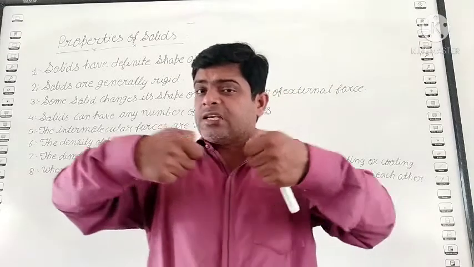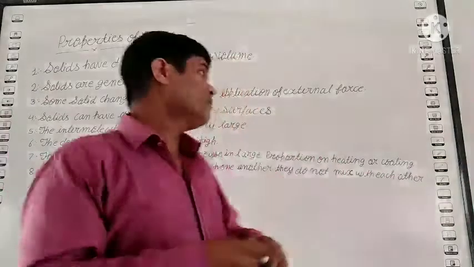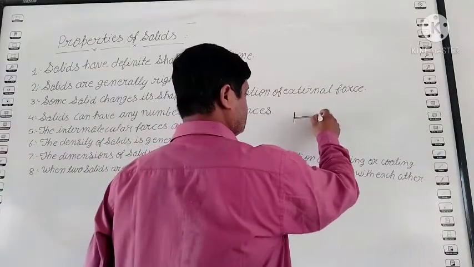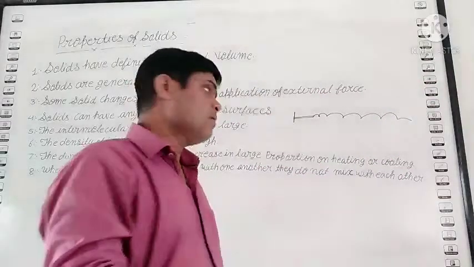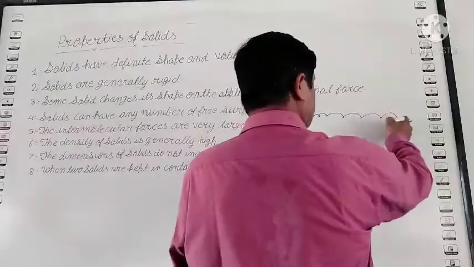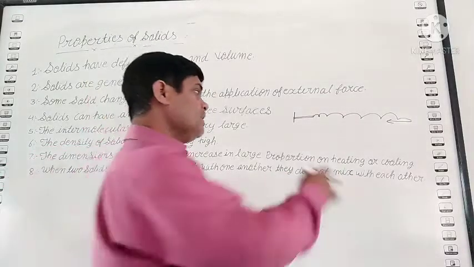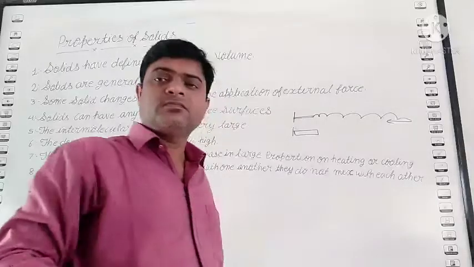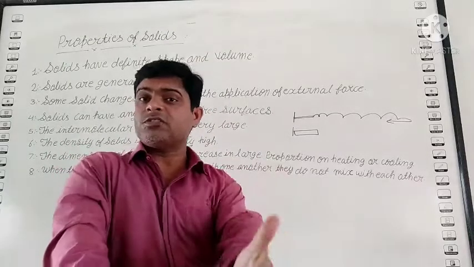When we apply external force, we stretch it. See, when you stretch the rubber, its length increases. But when we remove the force, it again returns to the same original condition. Clear?